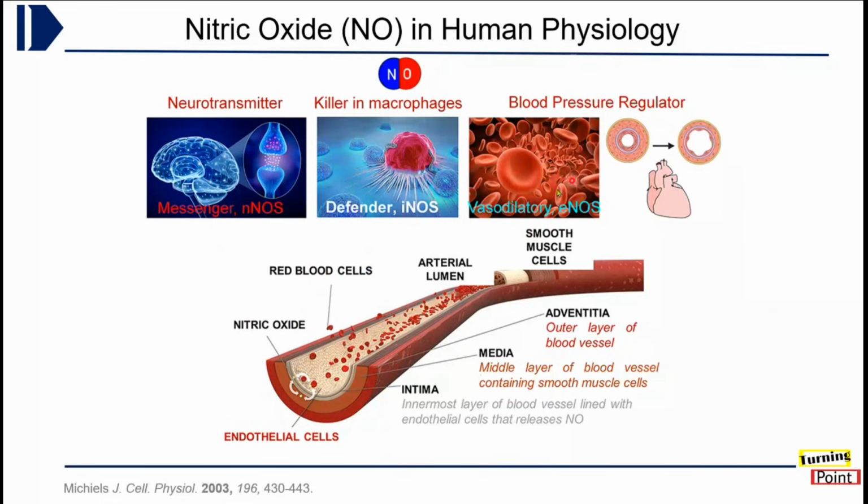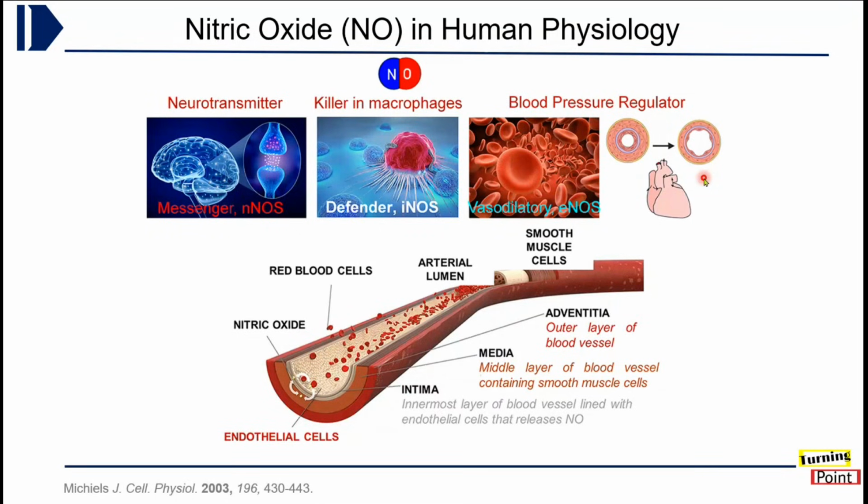This enzyme eNOS is present in the innermost layer, which is called endothelial cells, where it is continuously produced. It produces nitric oxide, and blood pressure is regulated by regulating the diameter of the blood vessel. Suppose you are running, so more and more blood flow is required. In that case, the diameter of the blood vessel has to be increased to sustain an optimum blood pressure. So that's the one-sentence explanation for this.